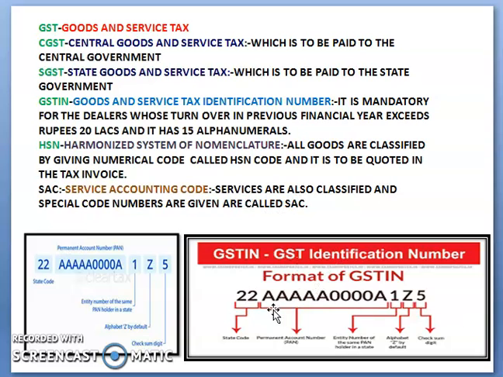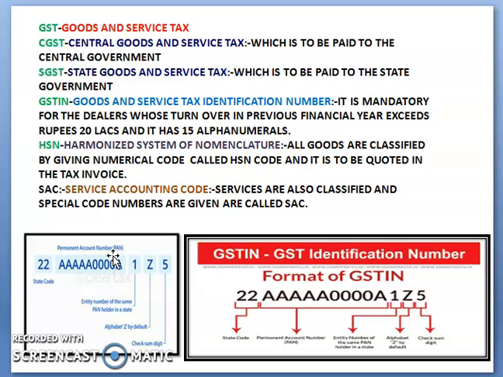So you can see the GSTN number over here. Before that, we know the PAN number, the Permanent Account Number. The dealer, the supplier, the company, the person should have a PAN number.